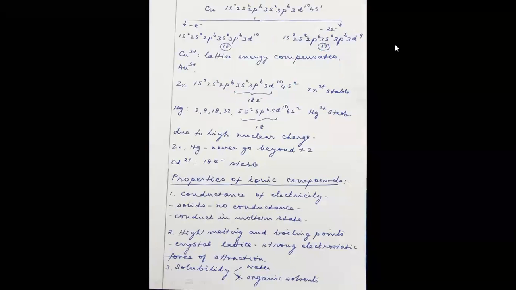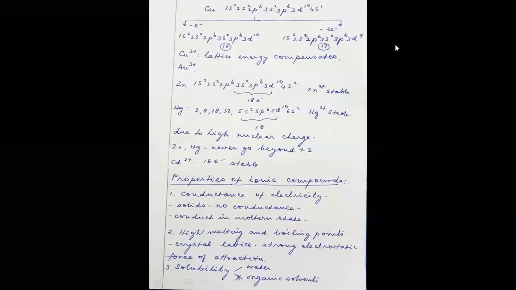So up to this, we have seen in the last class the properties of ionic compounds. Ionic compounds conduct electricity, but no conduction is observed in the solid state because in solids the ions are very rigid and fixed in the lattice positions. So they are not free to move to conduct electricity, but they conduct electricity when the substance is molten or dissolved in aqueous solvents.